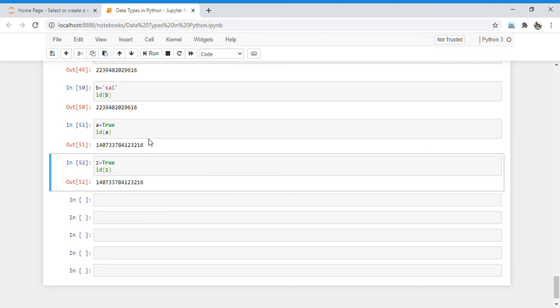So this object reusing concept is applicable to only integer, float, string and boolean data types.